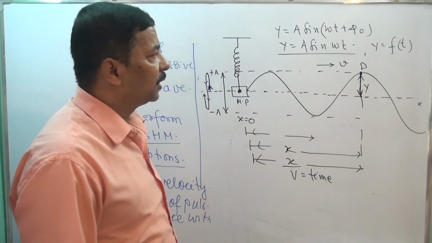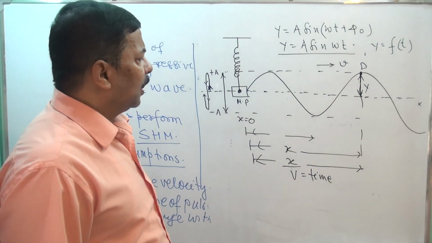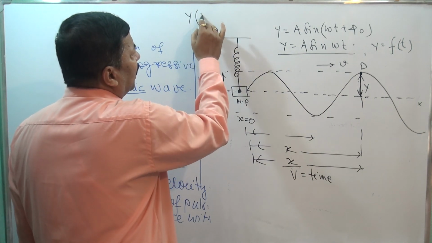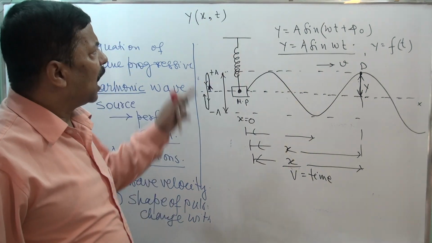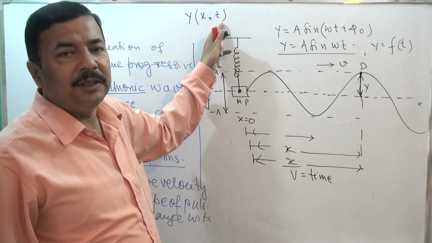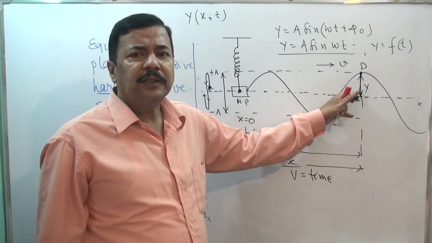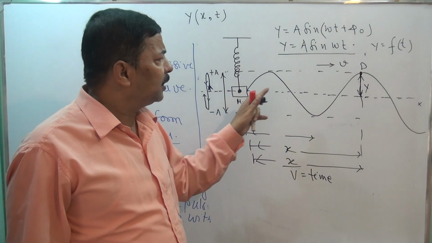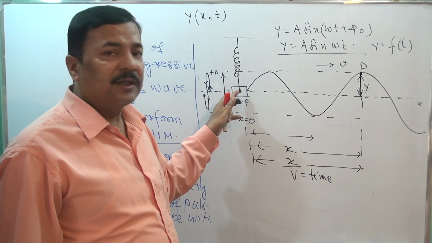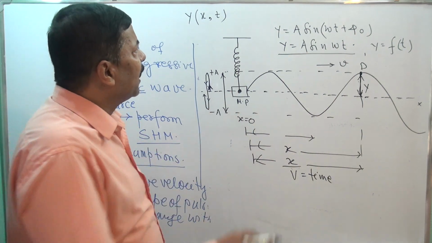I want y of the particle at distance x at time t. We cannot find this displacement directly, as it is repeated by, it is the photocopy of, the displacement of the origin particle. So I will ask that particle. Try to understand.